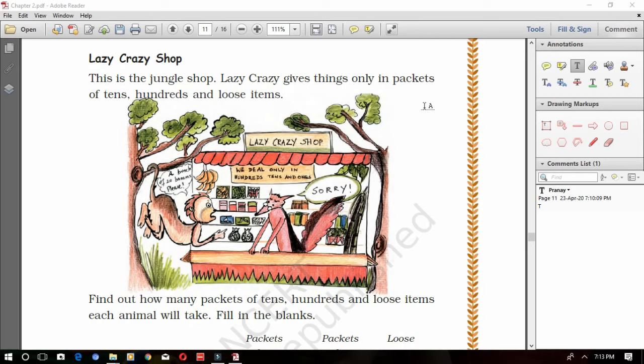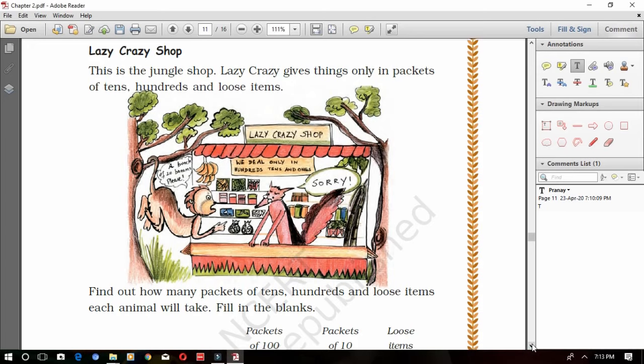Now today we are going to see the Lazy Crazy Shop. There is a jungle, and in that jungle there is a shop called Lazy Crazy Shop. By the name, what do you understand? They are very lazy. They will give only packets of tens, hundreds and loose items. Loose items means what? Ones. They will not give you any other numbers of items. So find out how many packets of tens, hundreds and loose items each animal bought from this shop.